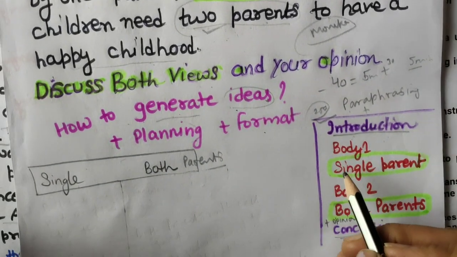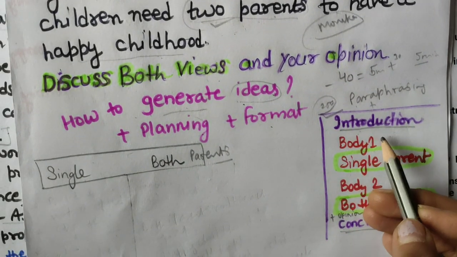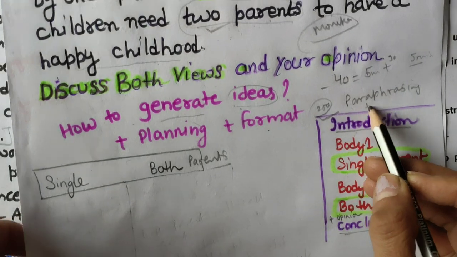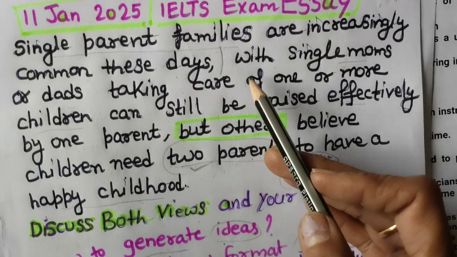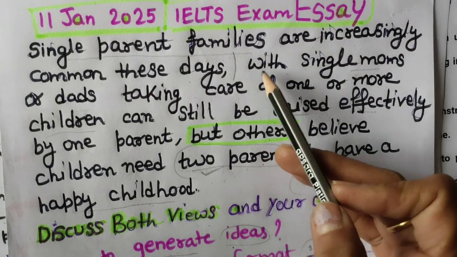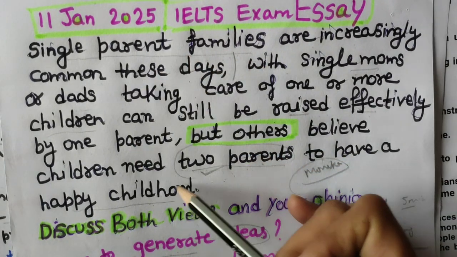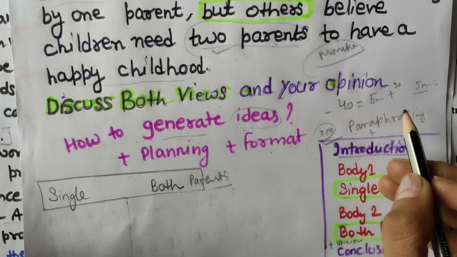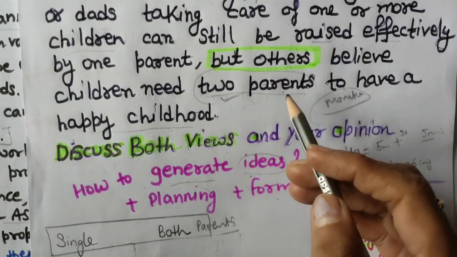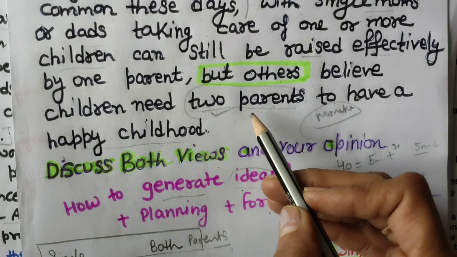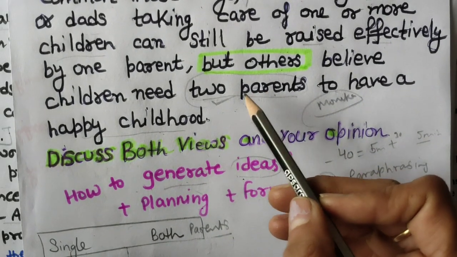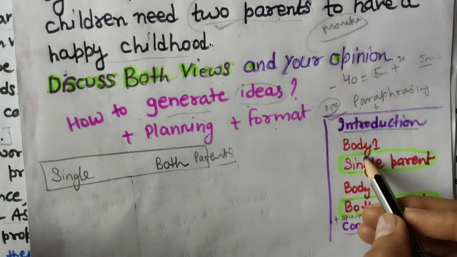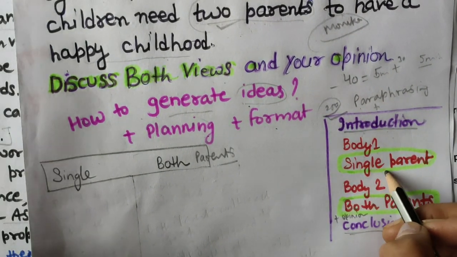So the format of this essay is, first, as you know, we will be writing the introduction. Introduction means paraphrasing of the question statement, because now there is no need to give any hook line and all. So you just paraphrase the question statement and then announce which side you are on, and then tell what you are going to tell in the essay. Like definitely you will be explaining both points of view. So that is the introduction. And then in body 1 you will be talking about single parenting.